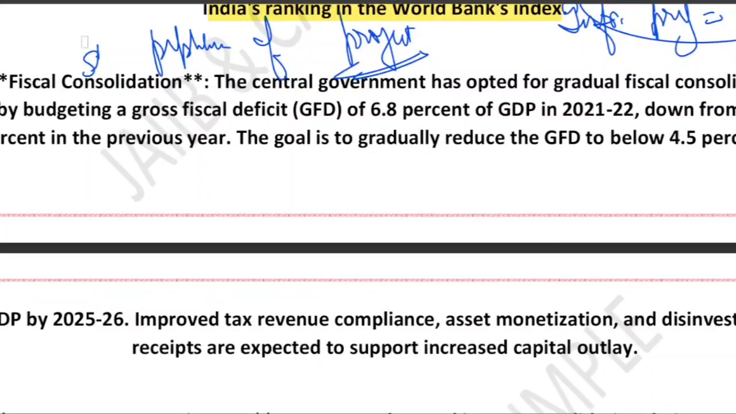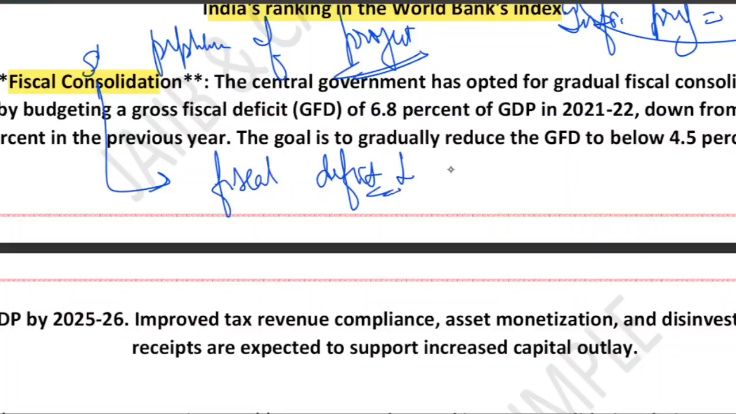Now we have the fiscal consolidation by the central government. So what is the meaning of this term fiscal consolidation? It simply means reducing the fiscal deficit over time. So when I say fiscal consolidation, it means we are reducing the fiscal deficit over time. What happened in the year 20-21? The gross fiscal deficit was 9.4% of GDP due to the COVID-related spending.